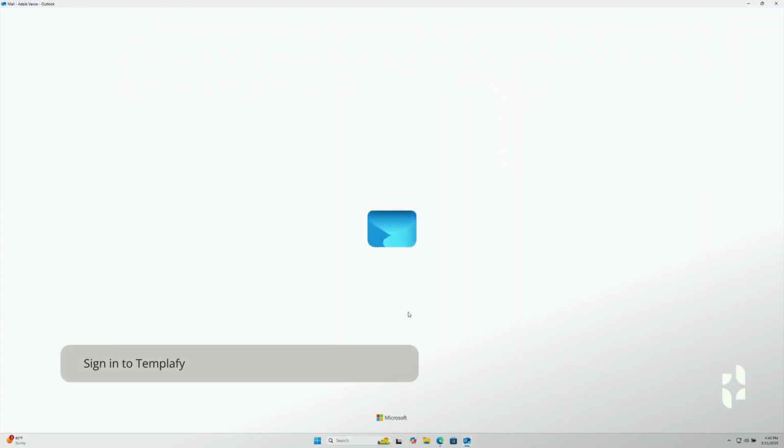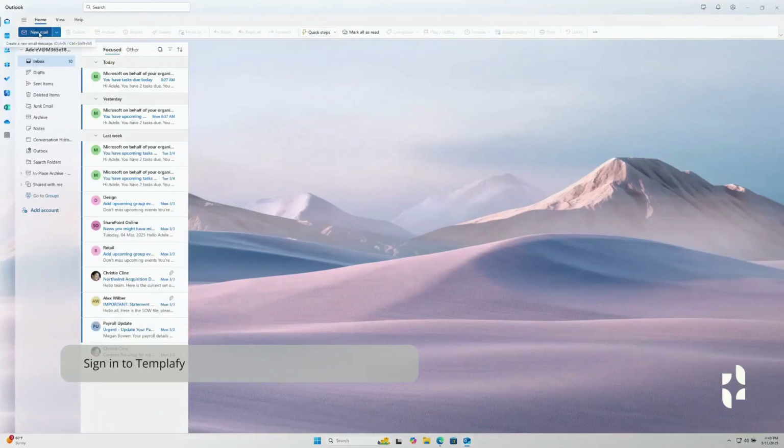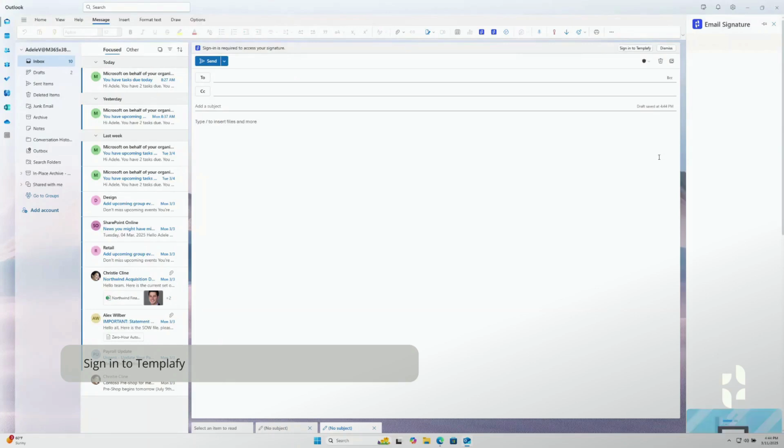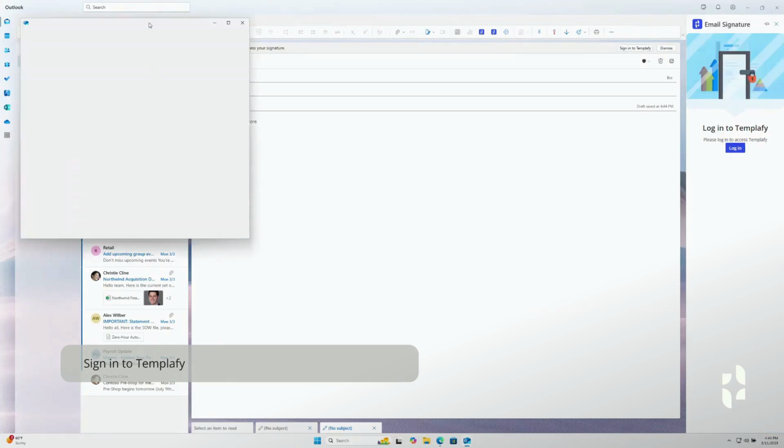The first time Templafy is installed on your computer, you'll see a pop-up asking you to sign in when you open Outlook and start a new email. Click on Login, and you'll be signed in automatically.